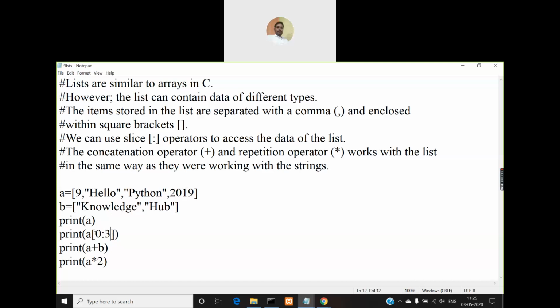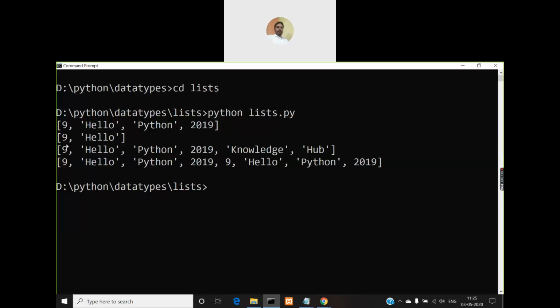You can imagine that they're starting from the first element in that list. Three elements will be displayed here. So that's the meaning of this one. You can understand it that way. So if I specify 2 here, up to hello only it will be displayed. So that's the reason why you're getting 9 comma hello only, right?